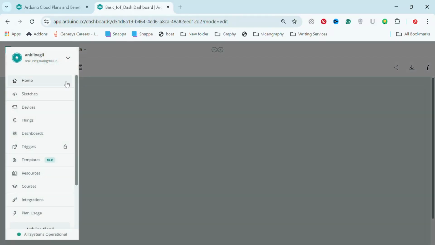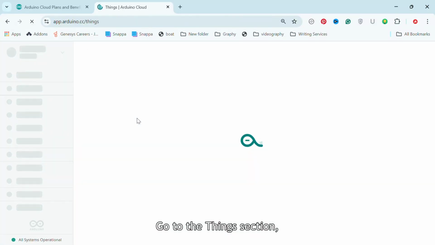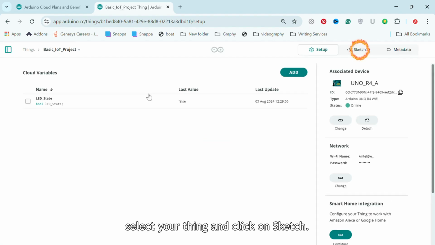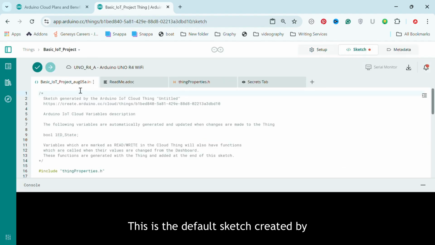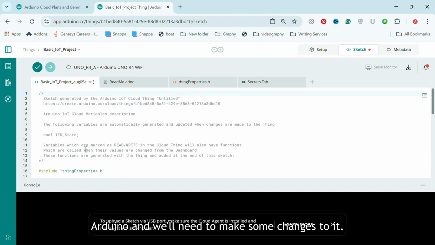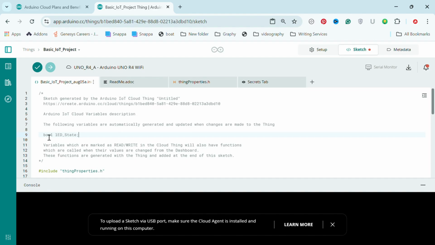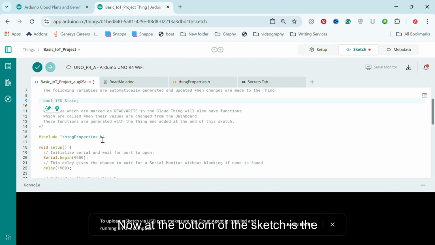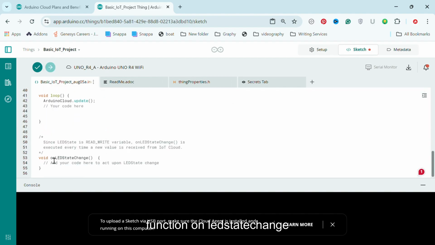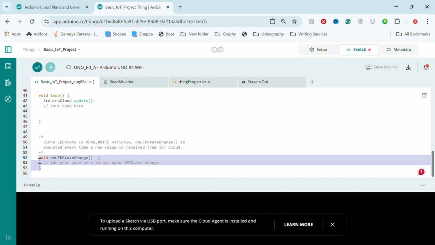Step 4. Go to the Things section, select your thing and click on Sketch. This is the default sketch created by Arduino and we'll need to make some changes to it. See this comment here. The following variables are automatically generated and updated when changes are made to the thing. And the variable which is mentioned here is LED state. Now at the bottom of the sketch is the function onLEDStateChange, which is automatically generated. So whenever the variable LED state changes, this function is called.